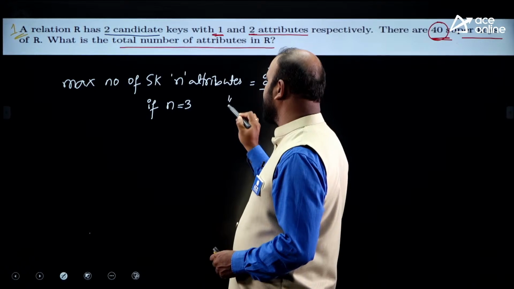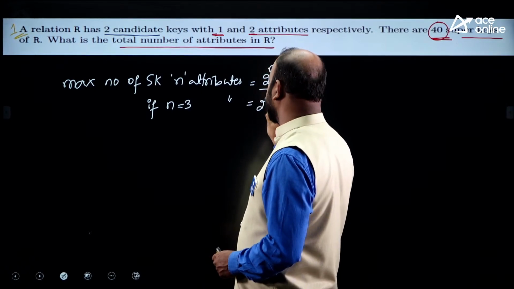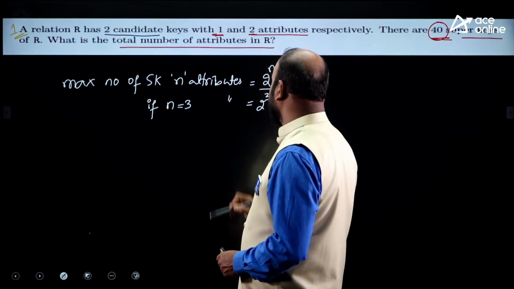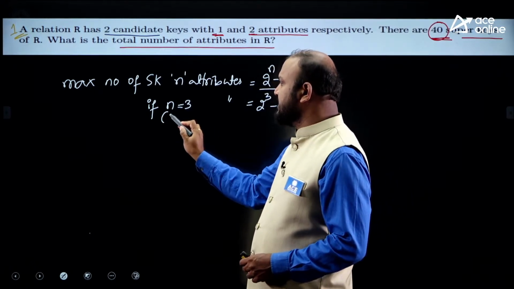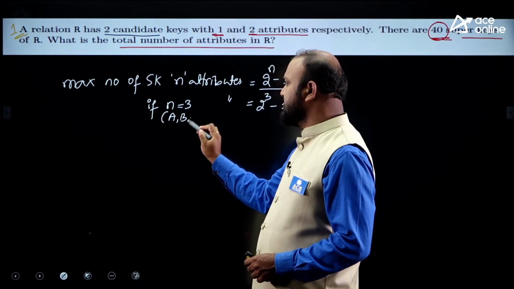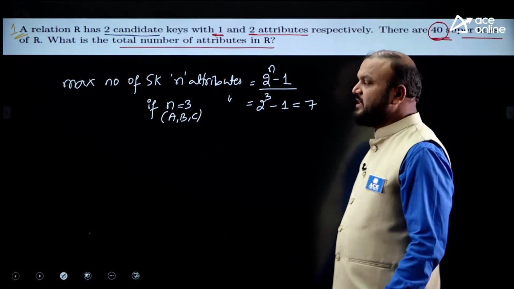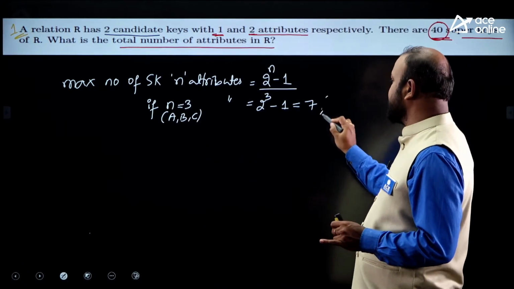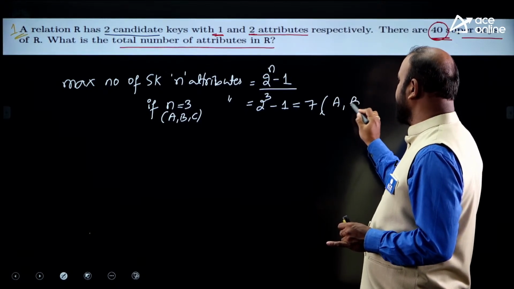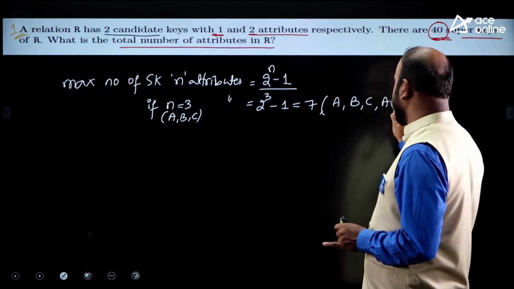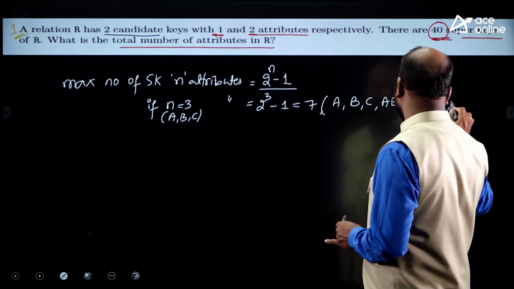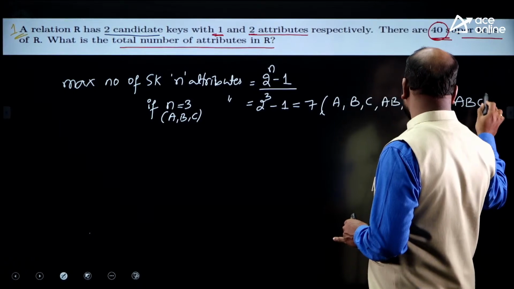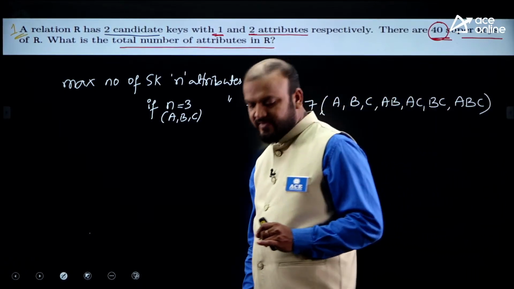The maximum number of super keys is equal to 2 to the power of 3 minus 1, which is equal to 7. Let us say that the 3 attributes are A, B, C. So how many super keys are possible? What are the 7 super keys? A, B, C, and AB, AC, BC, and ABC. These are the 7 super keys possible.